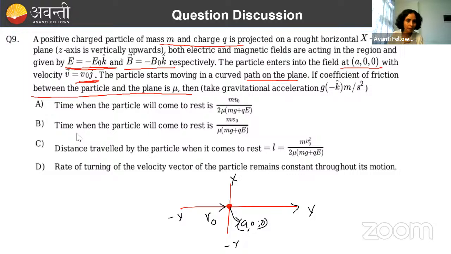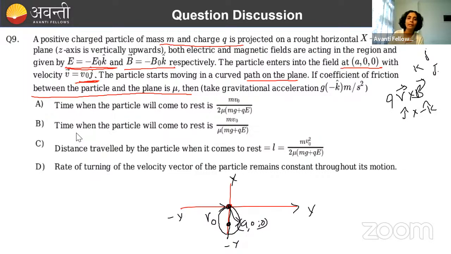As soon as it will encounter the magnetic field in this region, what will happen? A magnetic force will act. Magnetic force formula is q v cross B. And if you remember here, v is in j direction. B is in which direction? Minus k. And what is j cross minus k? j cross k is i. j cross minus k is minus i. So its center will be somewhere here, in minus i direction. Like this circle, it will go round and round and round.